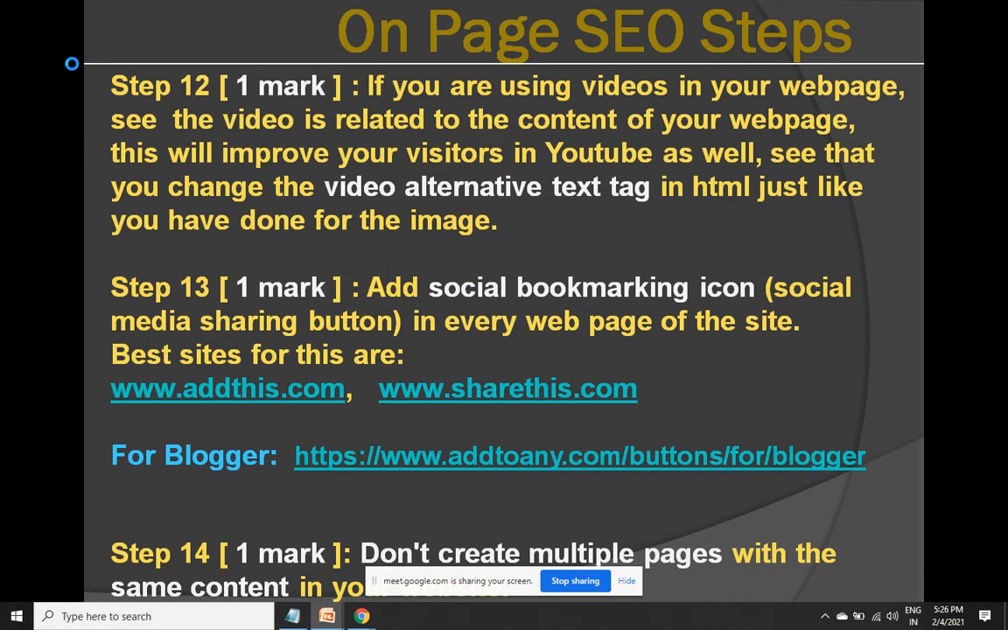Moving on to step 12. If you are using videos in your web page, see that the video is also relevant to the content of the web page. This will improve the visitors in YouTube as well. See that you change the video alternative text tag in the HTML just like you have done for the image. An information in a post is said to be complete only when you are elaborating the information using text, image as well as video.